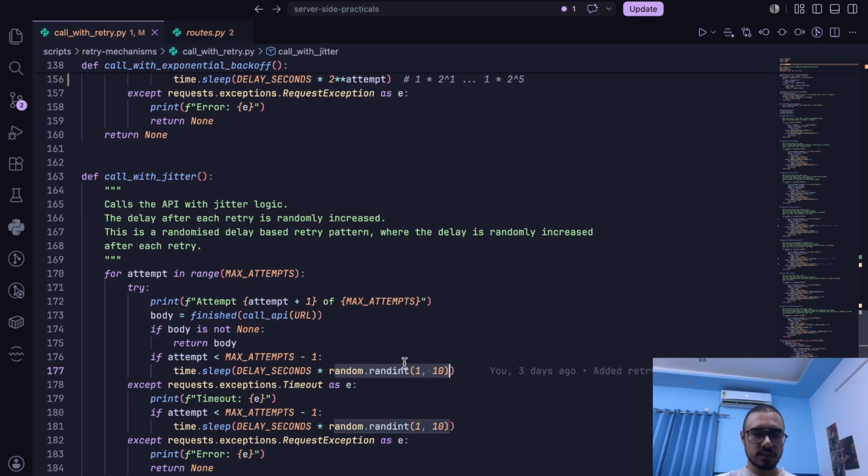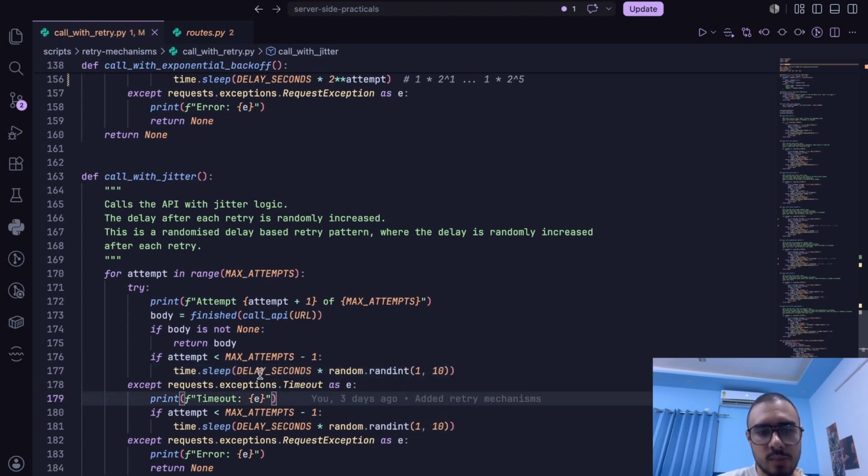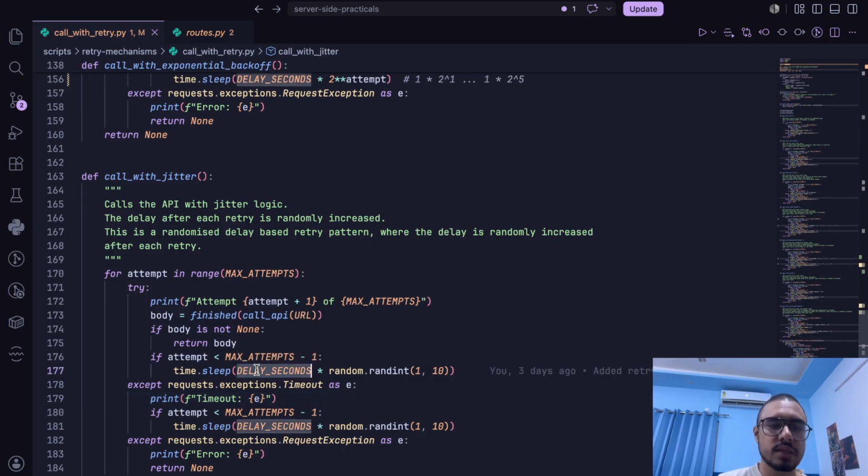If you look at this time.sleep here, this line where we cause the sleep to happen, we choose a delay based on a random integer from 1 to 10. So we are choosing a random integer from 1 to 10 and multiplying that by the base delay, that is the delay seconds.